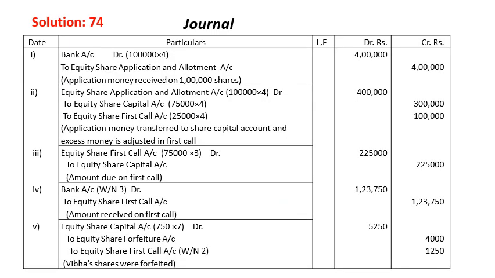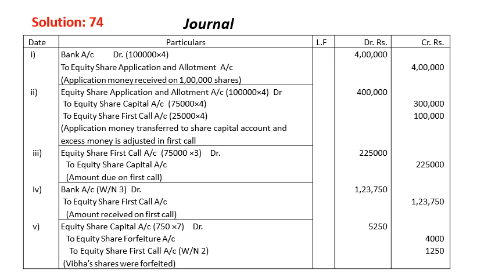Now let's start the journal entry. First journal entry is bank account debit to equity share application and allotment account, because it is the only one installment, and that's why we receive application of 1 lakh multiplied by 4 application money, that is 4 lakhs. Adjustment is equity share application and allotment account debit 4 lakhs to equity share capital, issued number multiplied by application money, that is 75,000 into 4, that is 3 lakhs. And to equity share first call, the excess application money, that is 25,000 into 4, that is 1 lakh, is adjusted in the first call.